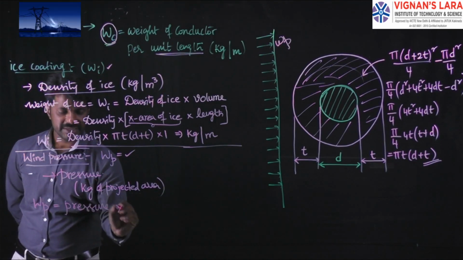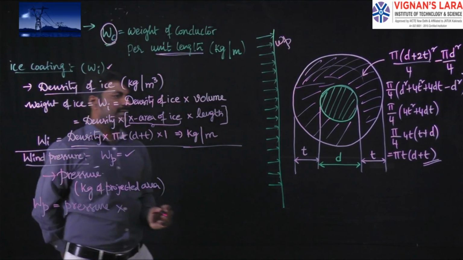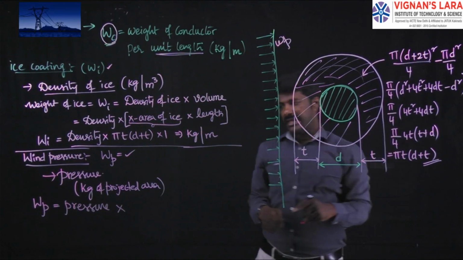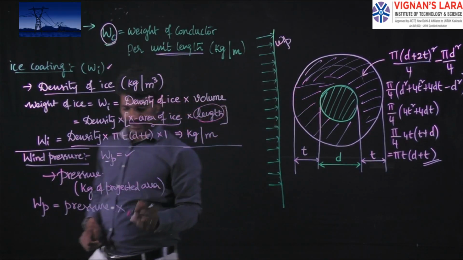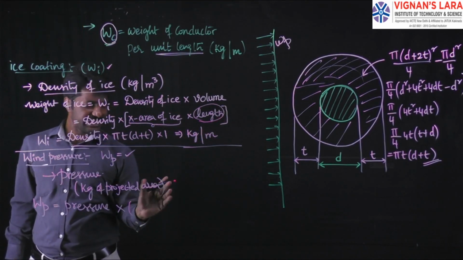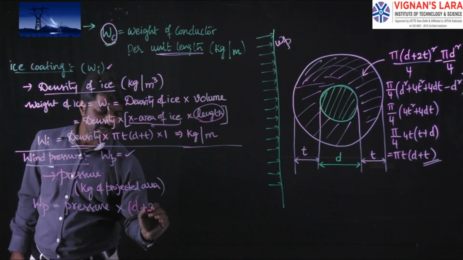But now I want this Wp with the help of the pressure. So the wind pressure is to be multiplied with the projected area. Area is nothing but the diameter, or its entire thickness, multiplied by the length. For the length I will take 1 meter, similar to our previous discussion. Then what is its projected diameter? Its value is d plus 2t.